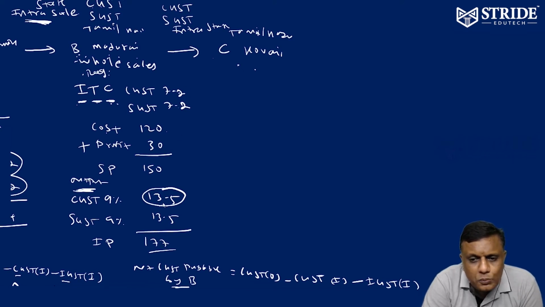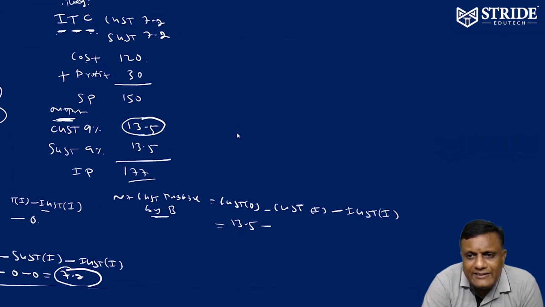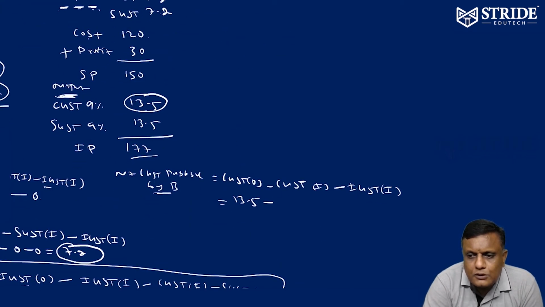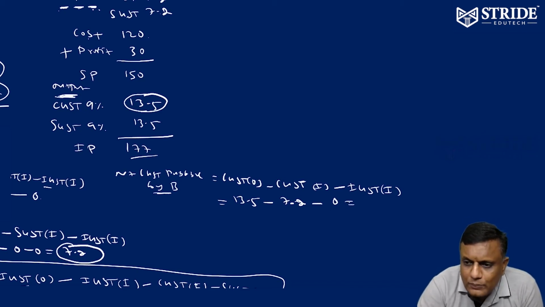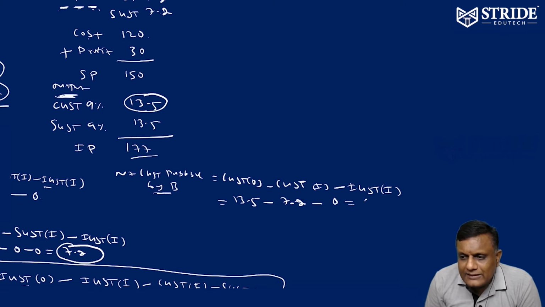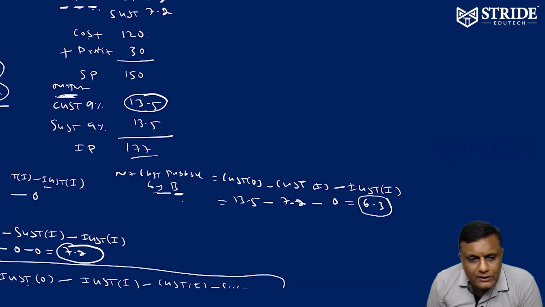So 13.5 is output CGST collected. 7.2 is the input paid. So 13.5 minus 7.2. There is no IGST input, therefore 0. If there is still input, we can adjust here. How much does he have to pay to the government? That is equivalent to 6.3. He has to make payment to the government. Who? Mr. B is liable to pay.